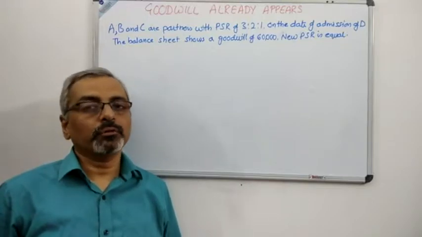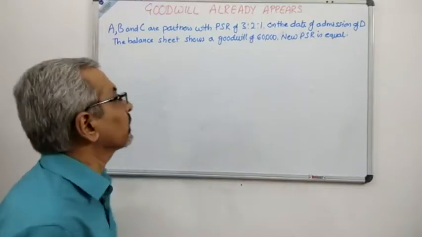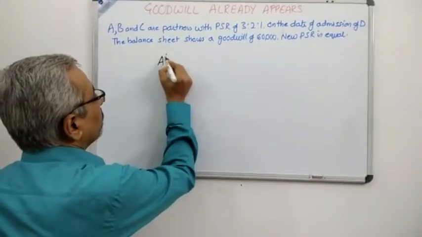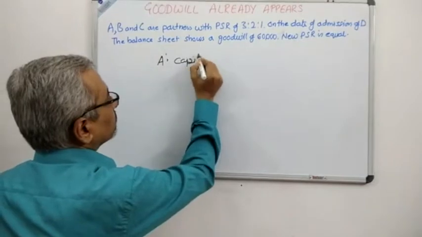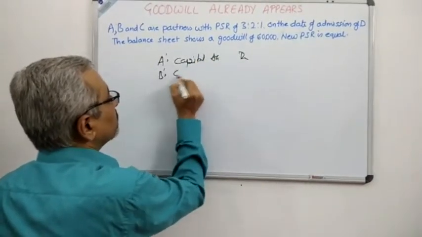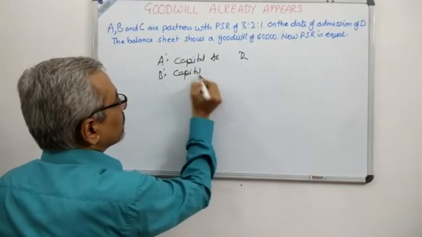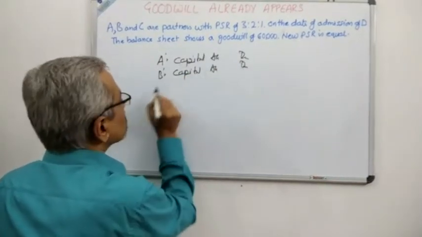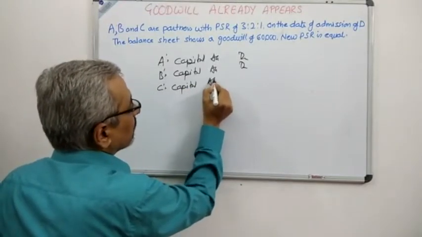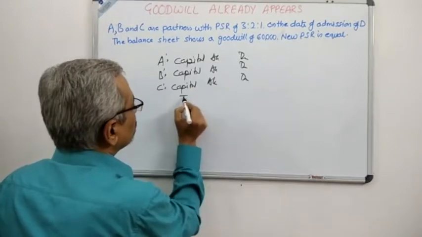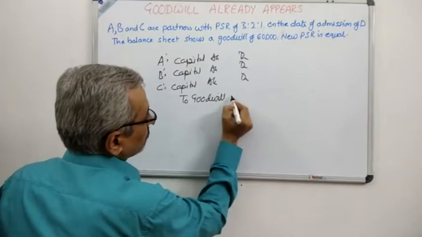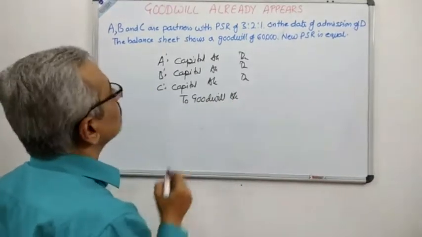So let us see what will happen over here, and you can see very carefully that we had three partners A, B and C, and therefore the journal entry will be A's capital account debit, B's capital account debit, C's capital account debit to goodwill. Now over here, please see the amount.